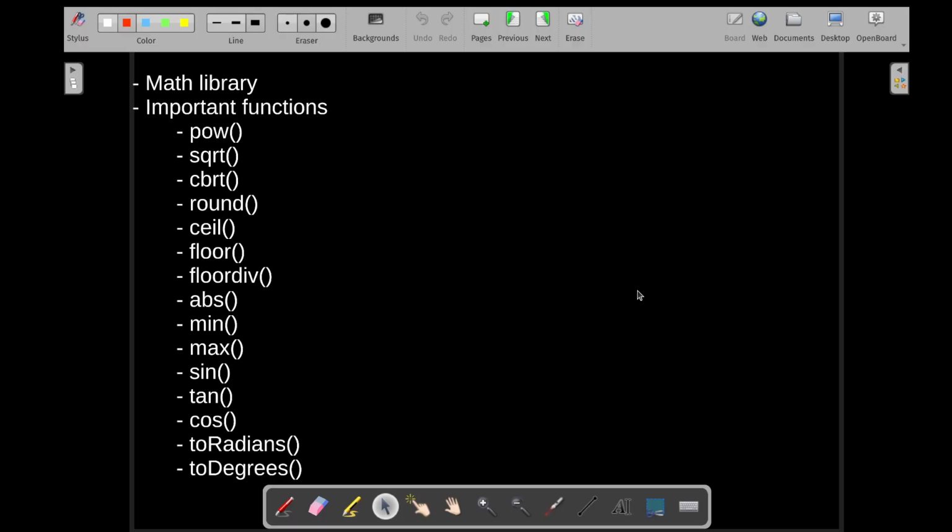We are going to cover these functions, but that doesn't really mean that there are only these functions. There are a total of 138 math library methods over there, but of course you can check it out on your own whenever that is needed. These are the most important ones that we'll be looking into. So first of all, how to import the math library.